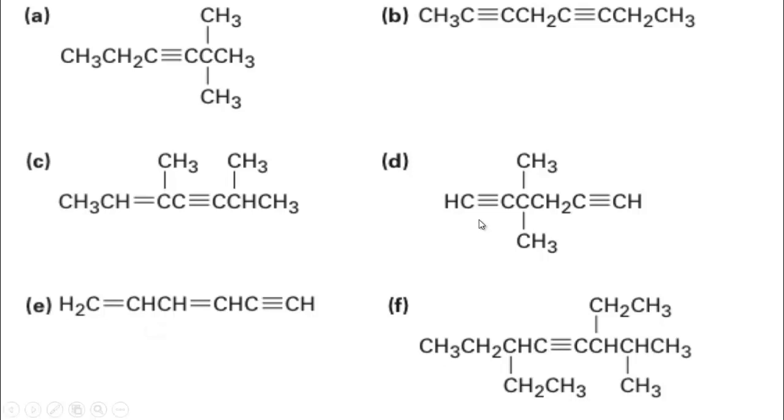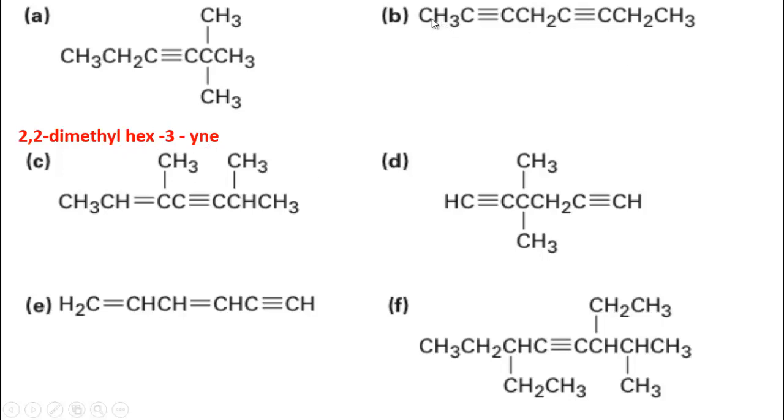Now follow more examples which we will do now. Follow here, this is the longest carbon chain. Here 1, 2, 3, 4, 5, 6. This is a compound of 6 carbons, and from this side the triple bond is at the 3rd carbon. From the other side the triple bond is also at the 3rd carbon, but at the second carbon there is a substitution, so numbering should be started from here. So its name will be 2,2-dimethyl hex-3-yne.